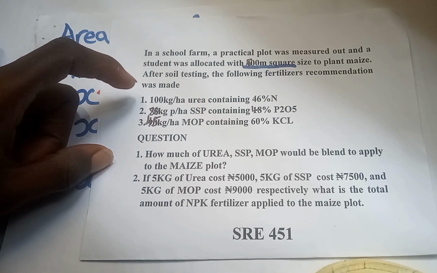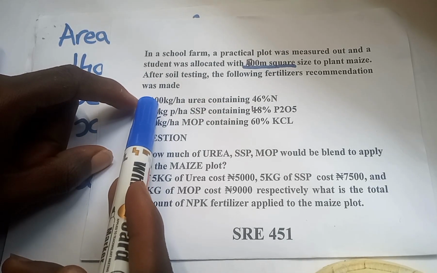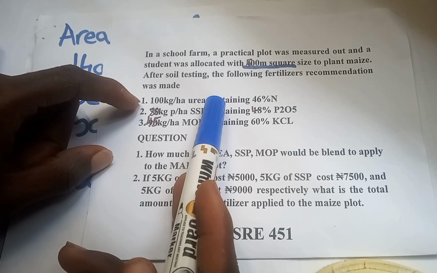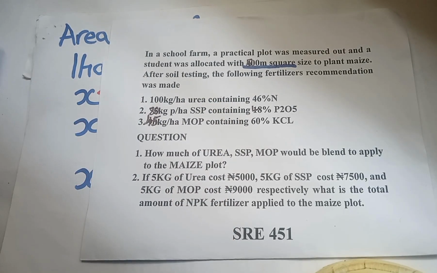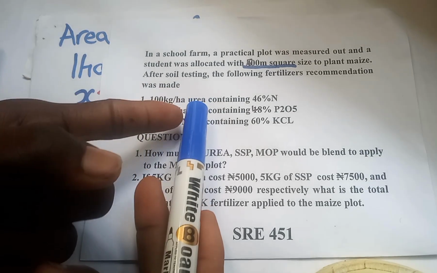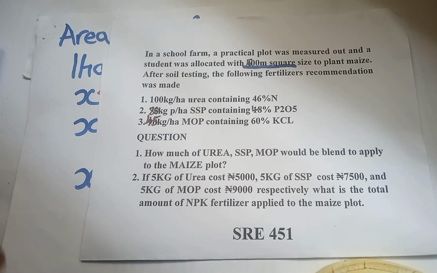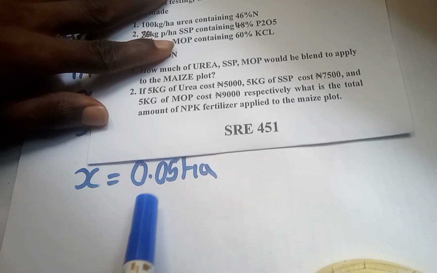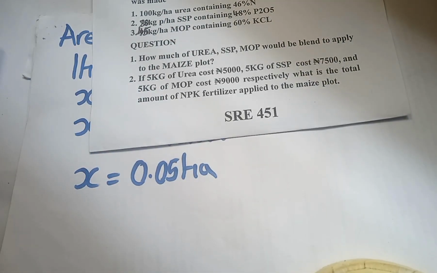In number one, they give 100 kilogram of nitrogen used in 1 hectare. Have you seen that my farm is not up to 1 hectare? So I'm going to take the recommendation on the basis of my farm. If 100 kilogram of nitrogen is used in 1 hectare, how many kilogram of nitrogen will be used in 0.05 hectares? That's what the question says.